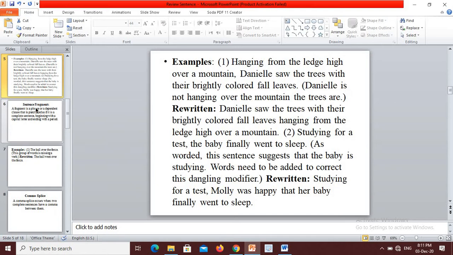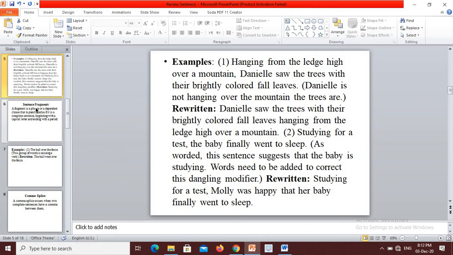Now we have to look at examples. First of all: hanging from the ledge high over a mountain, Daniel saw the trees with their brightly colored fall leaves. Dear students, now Daniel is not hanging over the mountain, the trees are. Now a rewritten version is: Daniel saw the trees with their brightly colored fall leaves hanging from the ledge high over a mountain.